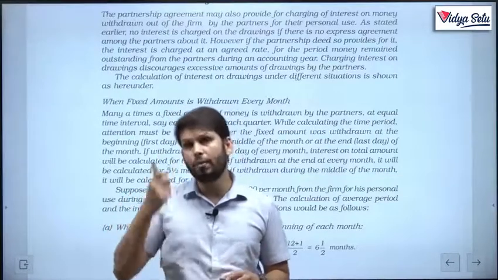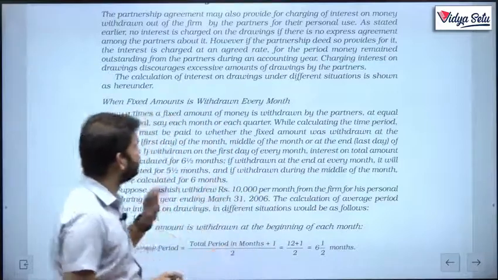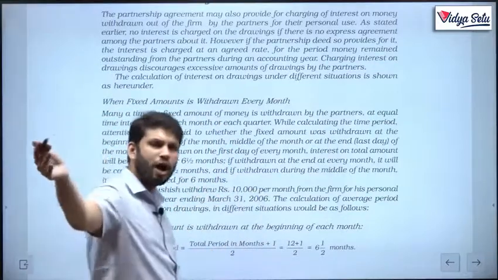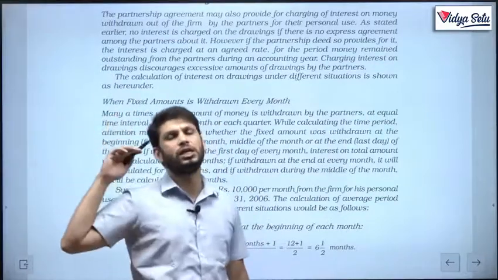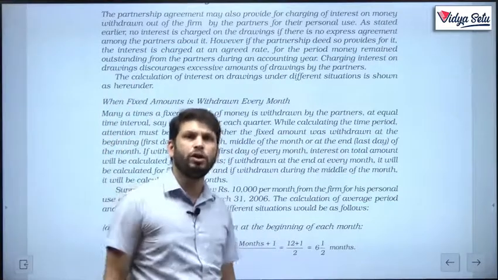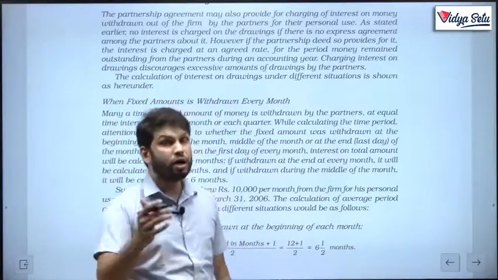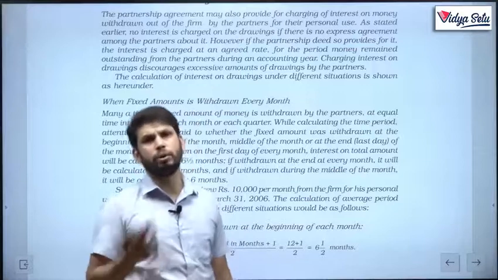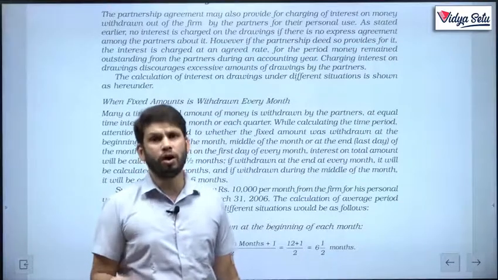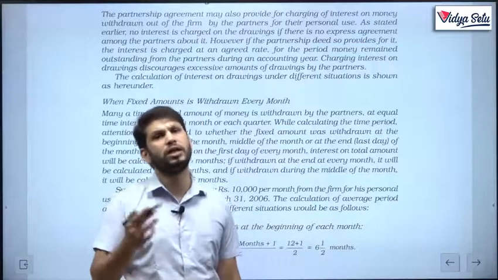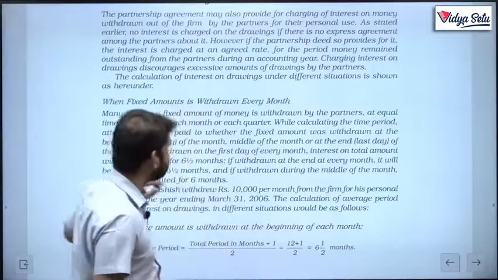So in a year, how many quarters? 4 quarters are there. So a partner may say, I will withdraw every month, or the partner will say, no, every 3 months, every quarter, I'll withdraw the money. If the money is withdrawn every month, interest will be charged like that, or if the money is withdrawn every quarter, interest will be charged accordingly.